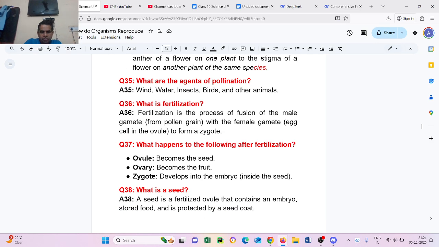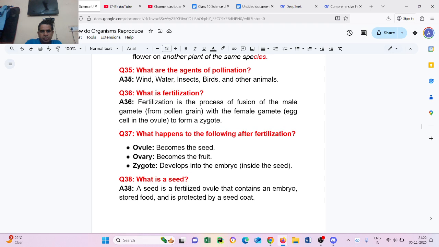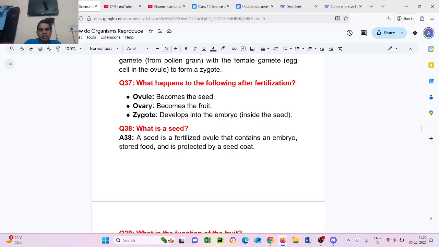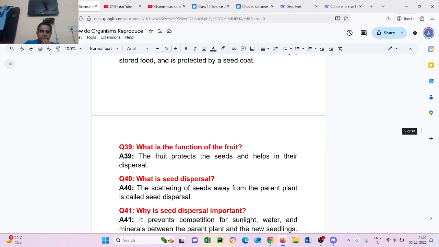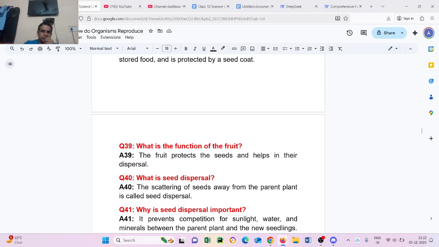Question number 38. What is a seed? A seed is a fertilized ovule that contains an embryo, stored food, and is protected by a seed coat. Question number 39. What is the function of a fruit? The fruit protects the seed and helps in its dispersal. Question number 40. What is seed dispersal? The scattering of seeds away from the parent plant is called seed dispersal.